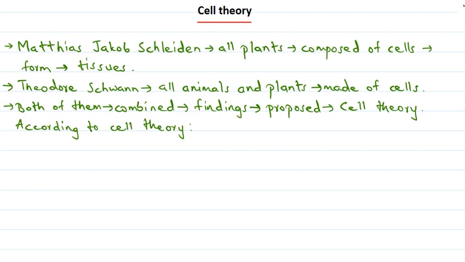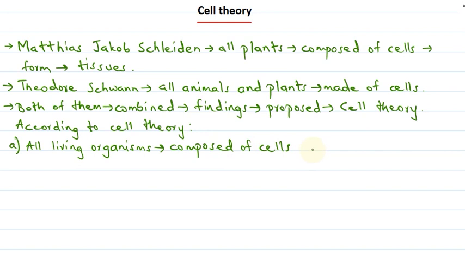Let's see what cell theory says. First it says that all living organisms, that is plants and animals, are composed of cells, and the cells may be unicellular or multicellular.